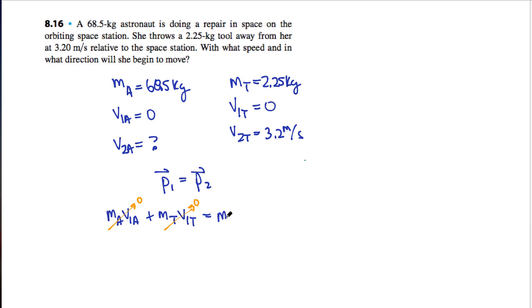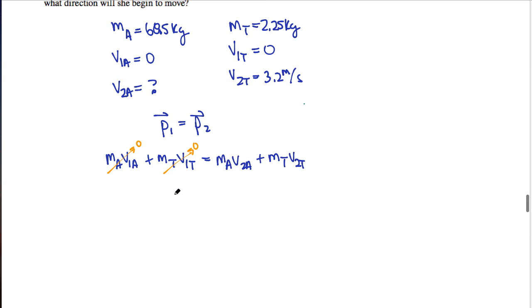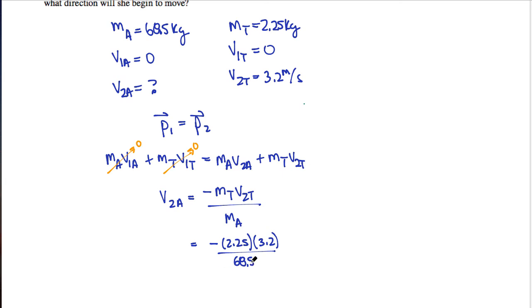Afterward, the astronaut has some unknown velocity, while the tool has some velocity that is known to be 3.2 meters per second. So what I'm looking for is V2A. So I'm going to solve for this velocity, the final velocity of the astronaut, and see that it ends up being negative mass of the tool times its final velocity over the mass of the astronaut. So when I substitute in here, I have negative 2.25 kilograms times 3.2 meters per second over my mass of the astronaut, which is 68.5 kilograms.